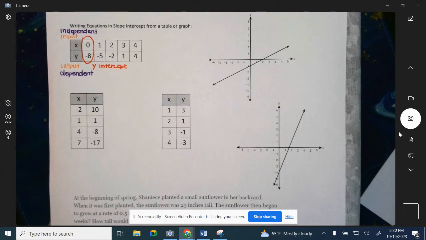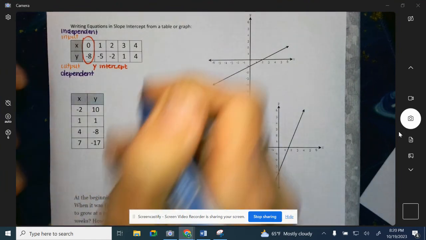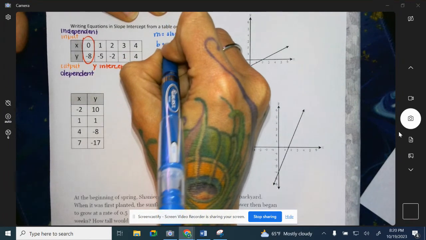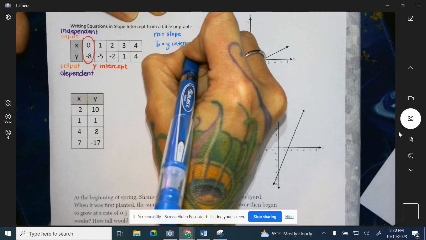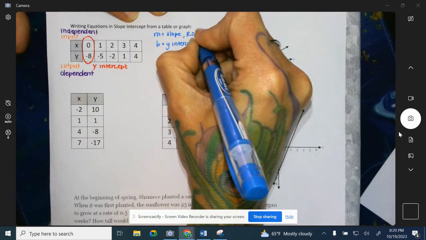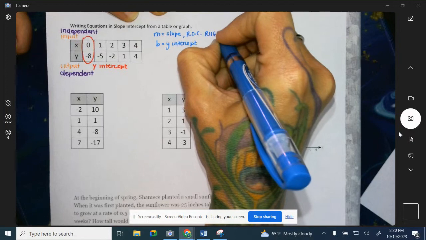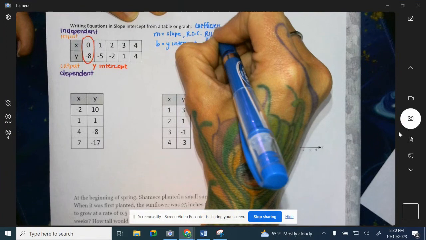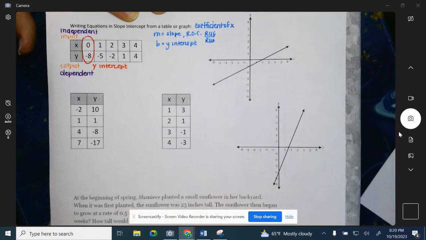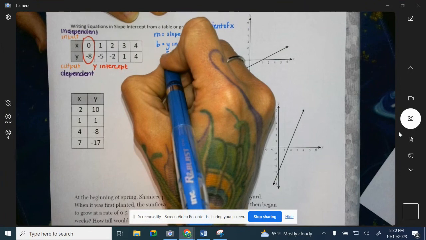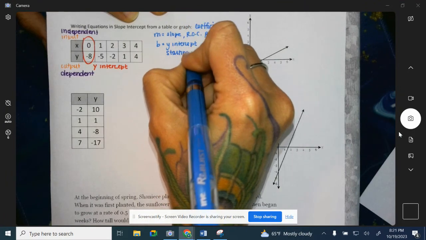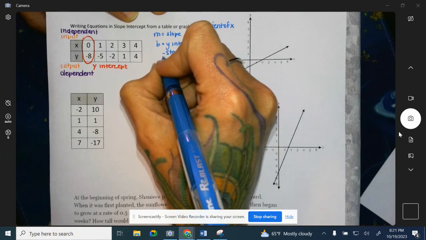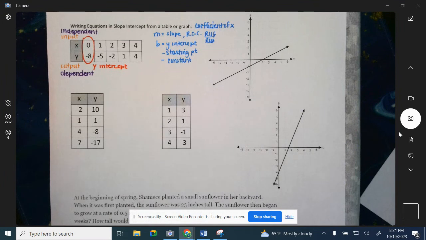From the Ed Puzzles this past week, the two things we have to write the equation are your slope and your y-intercept. Again, slope can also be called rate of change, rise over run, or coefficient of X. And y-intercept could also be called starting point, and it is also our constant, the number with no variable. Just some more vocabulary check since we're going over some basic stuff.